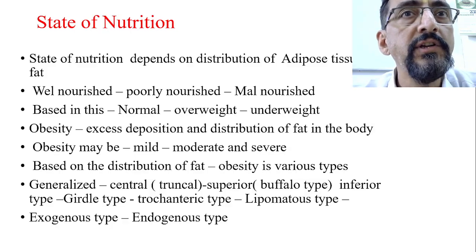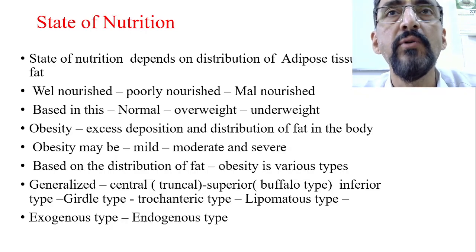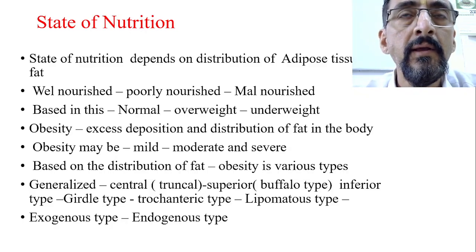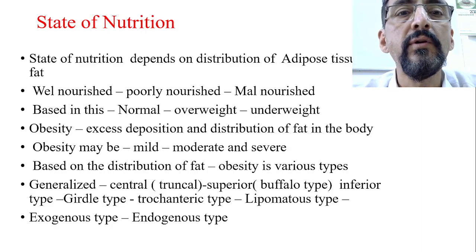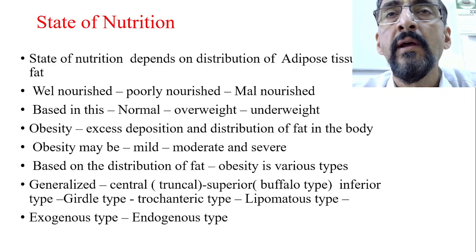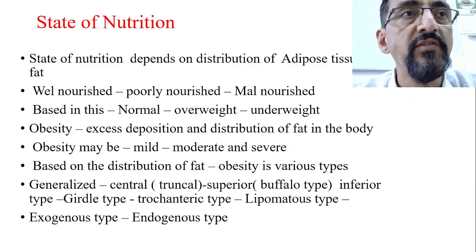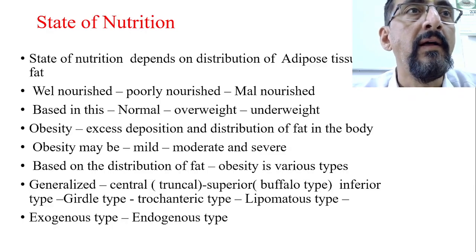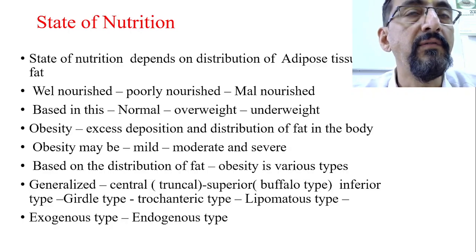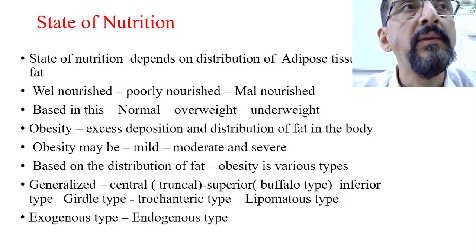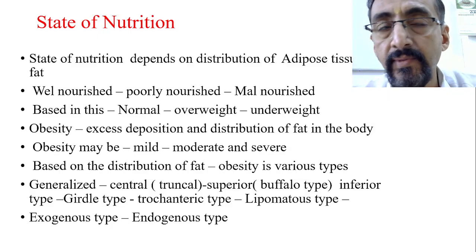When we ask about nutrition, we usually see whether the child is well nourished, poorly nourished or malnourished. Nutrition is a big topic in childhood practice. Therefore, for the assessment of nutrition we have different scales. WHO scales are there for the assessment of undernutrition, emaciation, stunting, different grades and different formulas. On the basis of that, we see whether the child is well nourished, poorly nourished or malnourished.